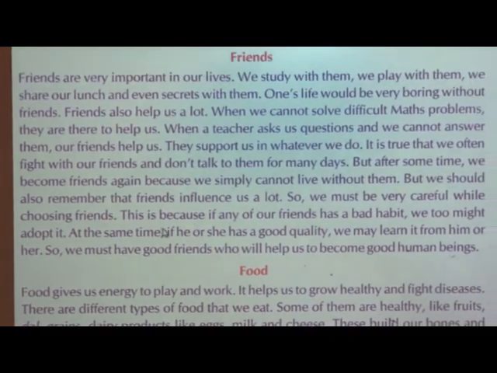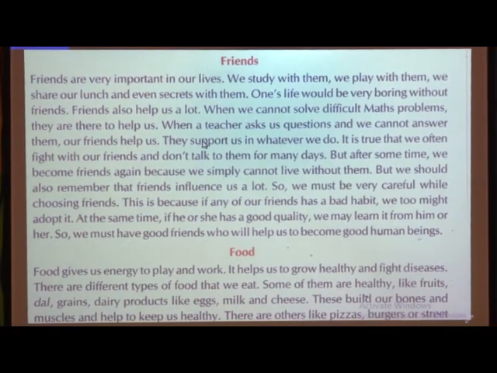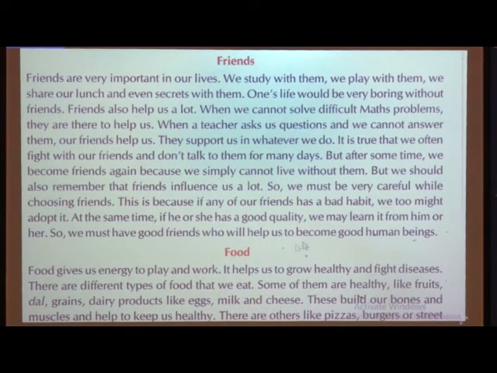So, children, as we are going to start paragraph writing, first of all I want to tell you what a paragraph is. In paragraph writing, we write a number of sentences arranged very properly, and we write a paragraph on a single topic only. We take one topic, for example, on the screen they have given the topic friends, and the whole paragraph is written about friends. You have to stick to the topic and not change it. And for writing the whole paragraph, there are some steps.